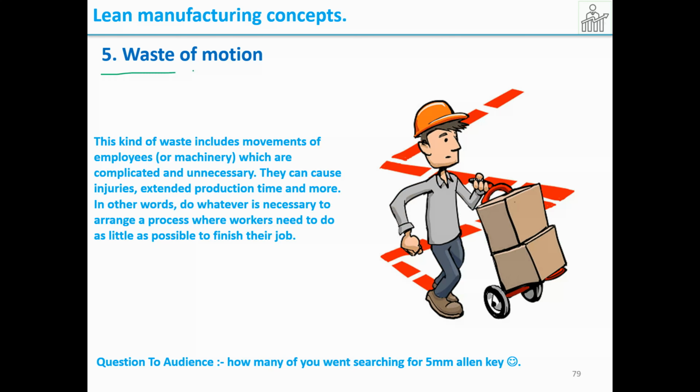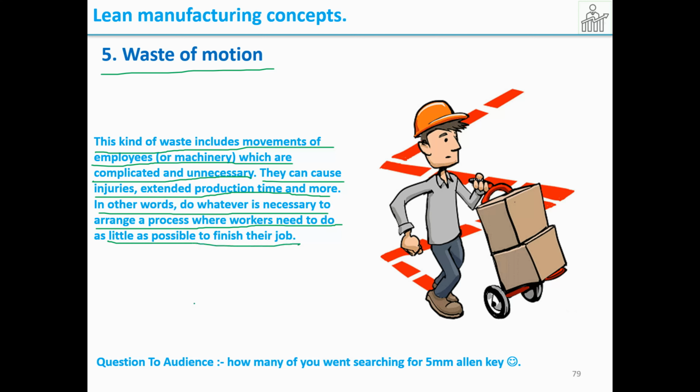The next one is waste of motion. This kind of waste includes complicated and unnecessary movement of employees or machinery. They can cause injuries, extended production time, and more. In other words, do whatever is necessary to arrange a process where workers need to move as little as possible to finish. That means to make a final product, sometimes they move from one department to another. Instead of that, we need to make every process in a single line so that everything happens there only, and the person processing takes very little time to make it happen.